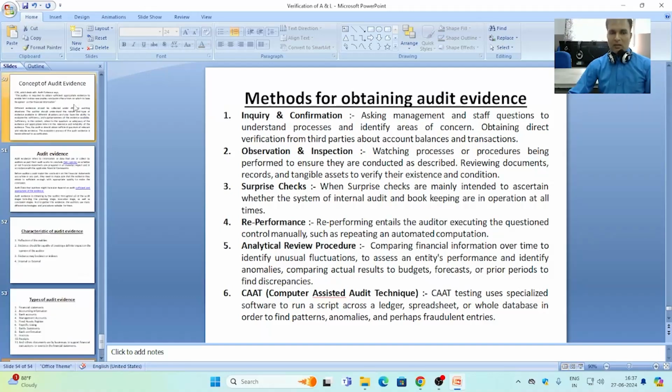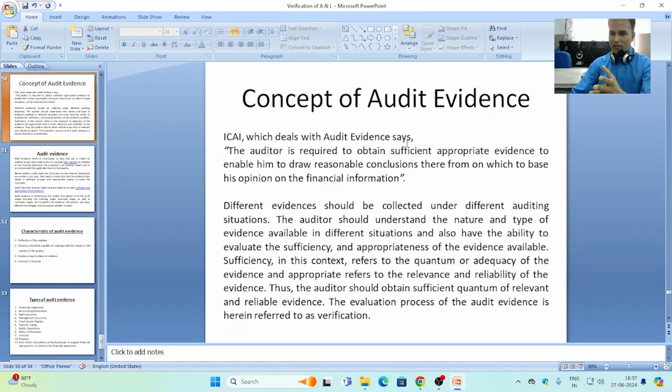So the concept of audit evidence imparts that it is required from the side of the auditor to get sufficient and reliable audit evidence to make the audit report, because his audit report is an opinion on whether the client business books of accounts show a true and fair view, based on the information given in the books of accounts with the confirmation of audit evidence gathered by the auditor.